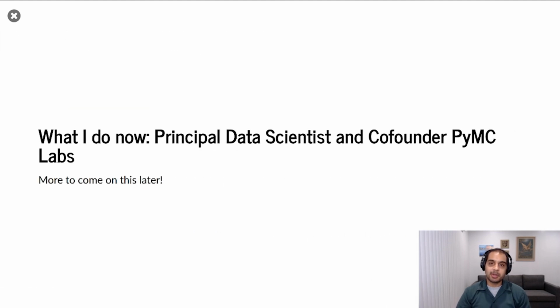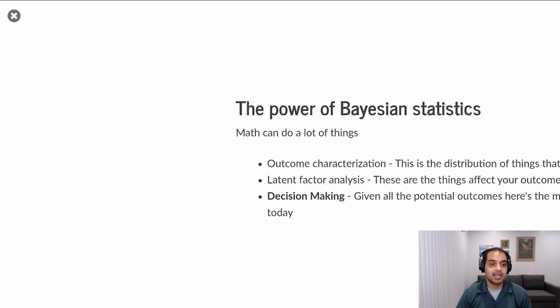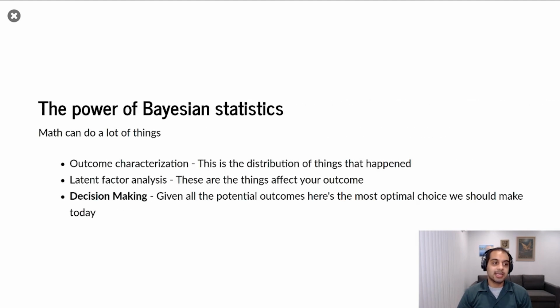What I do now is I'm a principal data scientist and co-founder at PyMC Labs. PyMC Labs is a consultancy where we help organizations supercharge their decision-making or their models or whatever it may be with Bayesian statistics. And why Bayesian statistics? Well, it turns out it's a pretty useful and powerful algorithm. It can do a lot of things. It can characterize outcomes. So if the outcomes we care about are the weight of all men in California, well, Bayesian statistics can help you understand that.